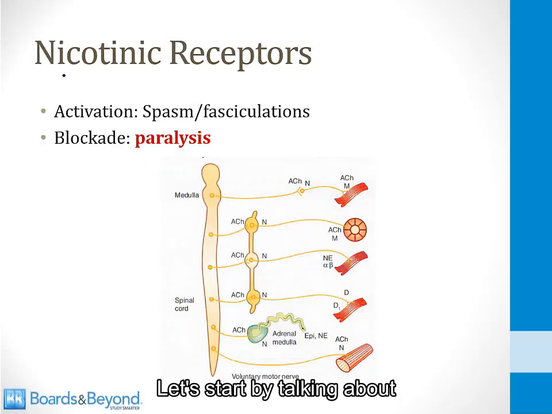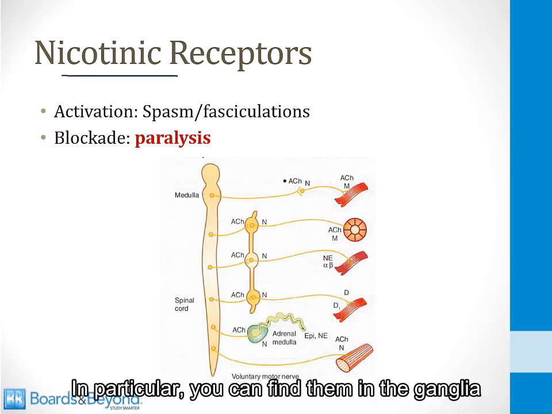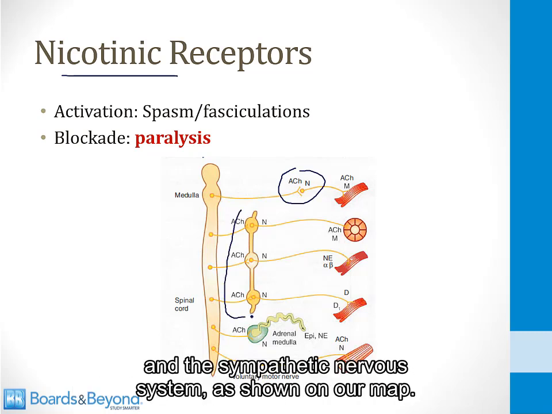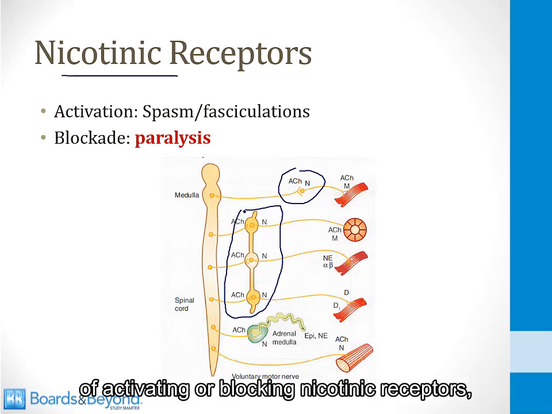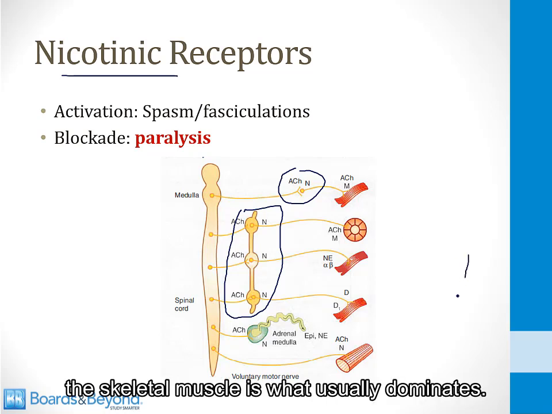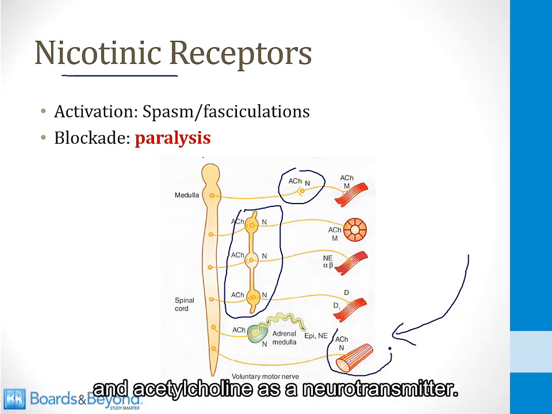Let's start by talking about nicotinic acetylcholine receptors. These are found in a number of places in the body. In particular, you can find them in the ganglia for the parasympathetic nervous system and the sympathetic nervous system as shown on our map. But in terms of clinical effects of activating or blocking nicotinic receptors, the skeletal muscle is what usually dominates. So skeletal muscles are innervated by nicotinic receptors and acetylcholine as a neurotransmitter.